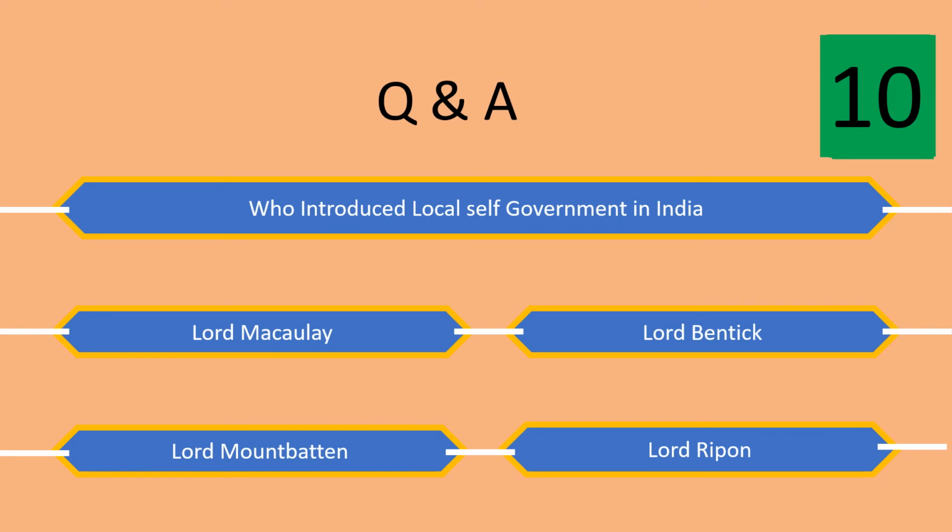Who introduced local self-government in India? Lord Macaulay, Lord Bentinck, Lord Mountbatten, Lord Ripon. The right answer is Lord Ripon. Lord Ripon passed the famous resolution on local self-government on May 18, 1882. It recognized the twin considerations of local government. The first one is administrative efficiency and the second one is political education.